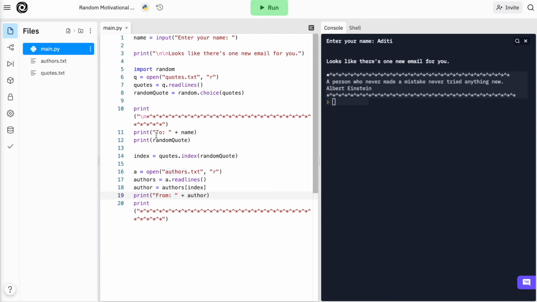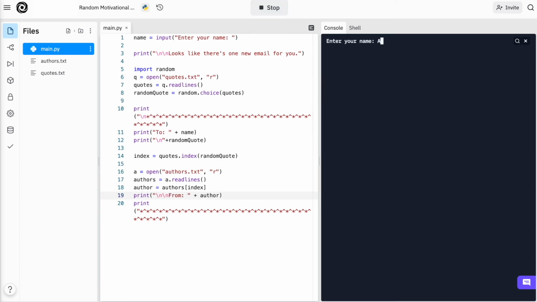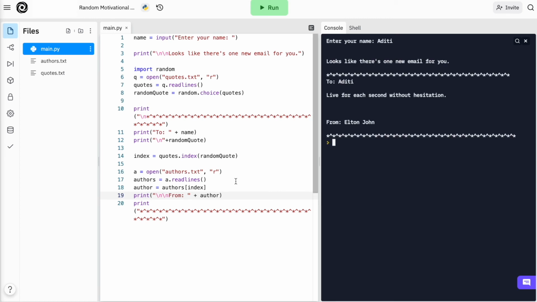And just after that, we have to put a new line character just to separate things out. I think from should be a separate line as well. So let's go and check that out. Okay, so I think this is pretty good. We'll do another one.